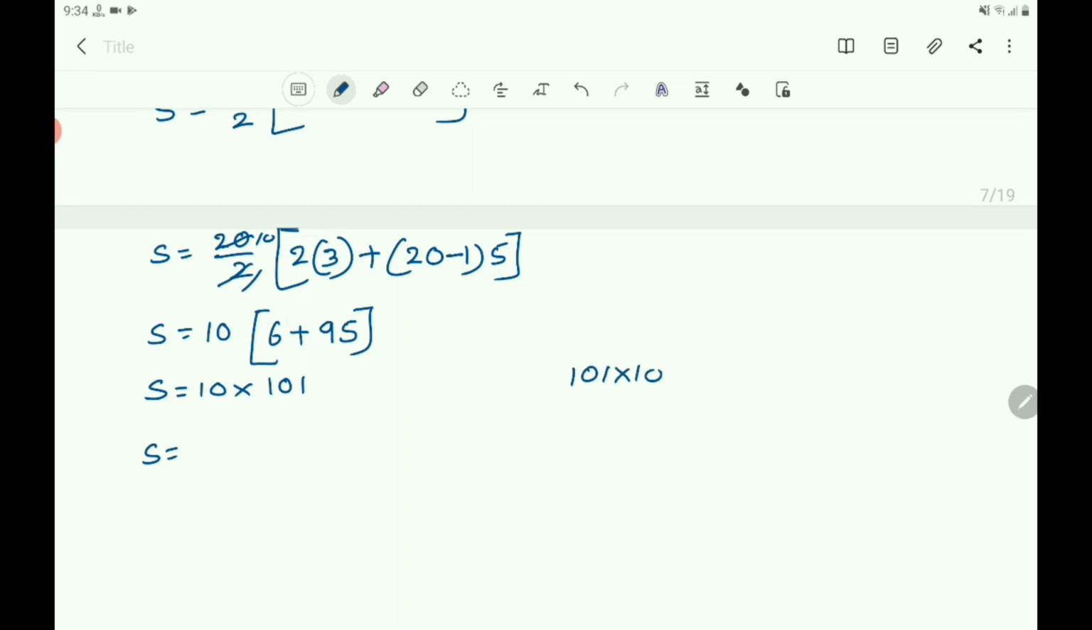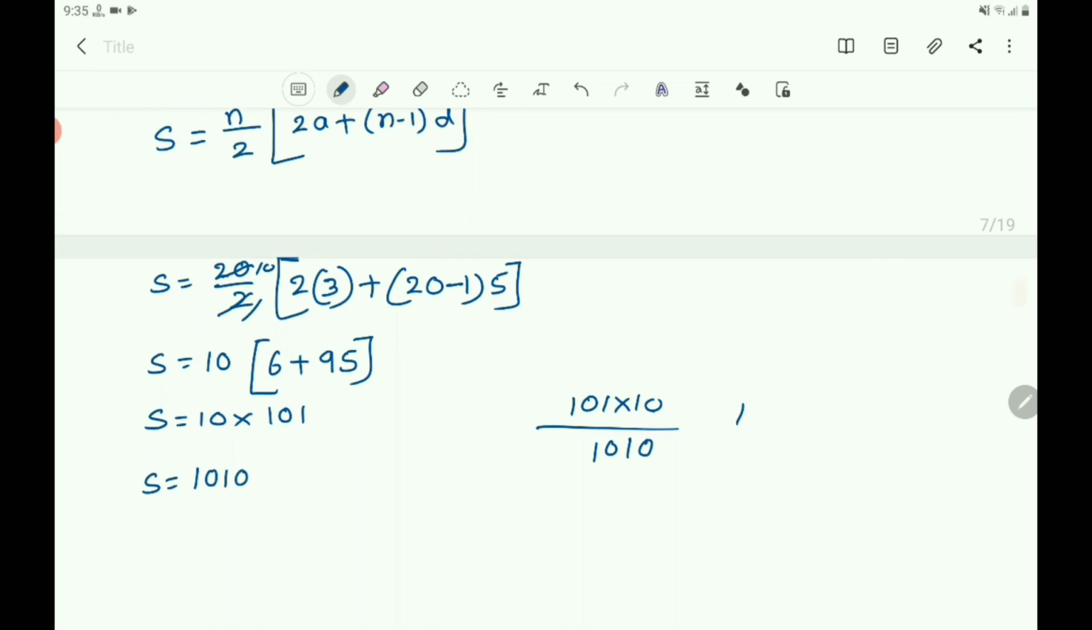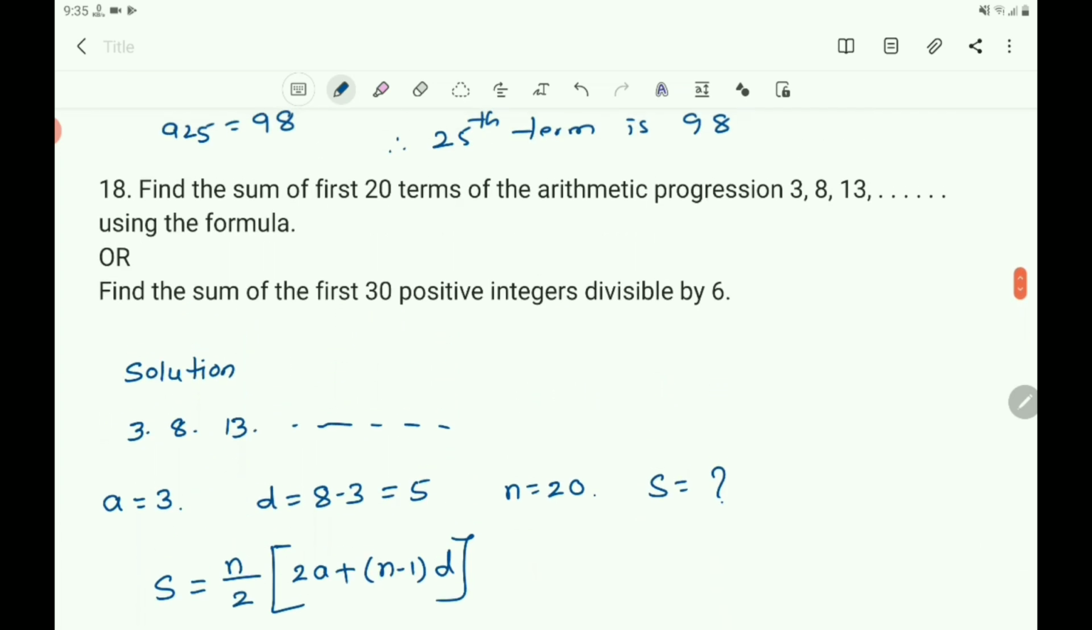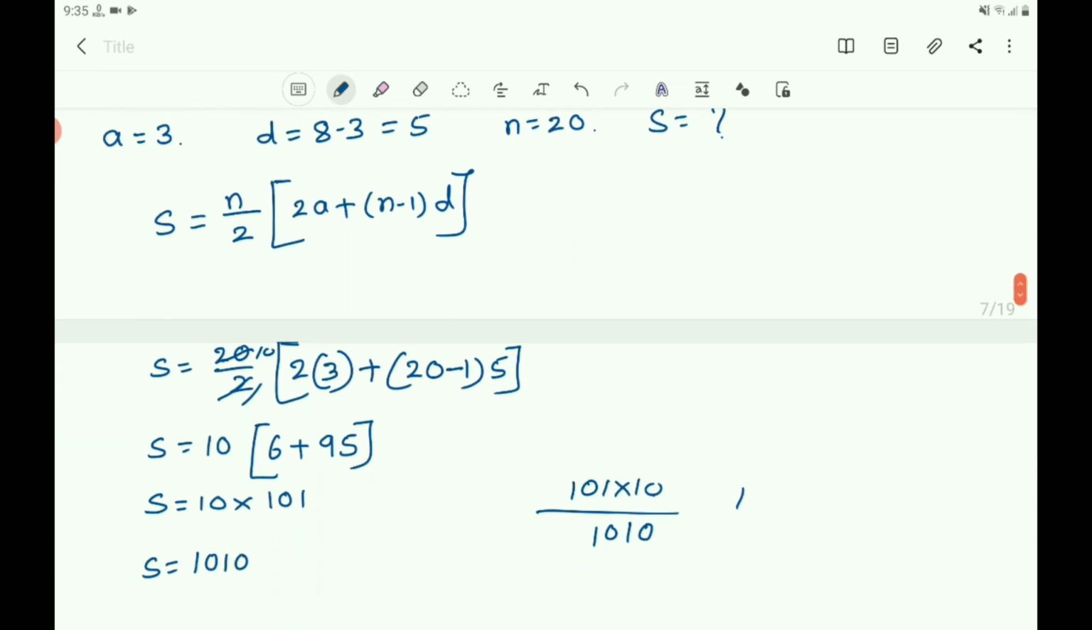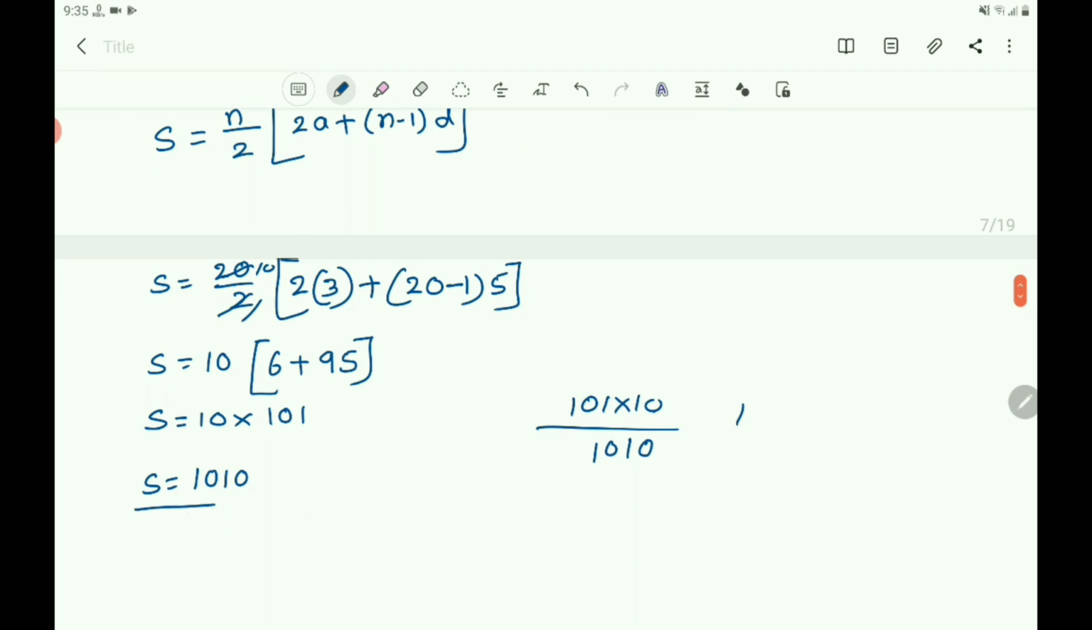101 into 10. So you can write 10 ones are 10. 1 you carry and 10 zeros are 0. 0 plus 1 is 1 and 10 ones are 10. The product of 101 into 10 is 1010. Then the sum of the first 20 terms of the given arithmetic progression is how much? That is 1010. Yes, you got 1010.